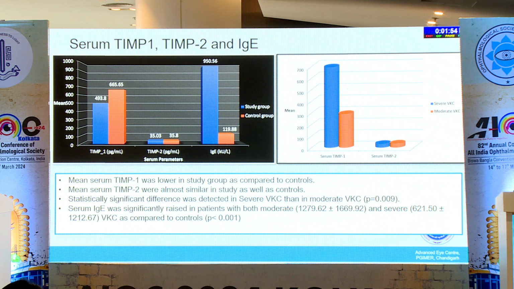Coming to tissue inhibitor of matrix metalloproteinases, the overall TIMP2 values were comparable between the study and control groups. But tissue inhibitor 1 was present in lesser amount in the overall study group, whereas it was present in higher amount in the severe VKC group compared to moderate VKC.